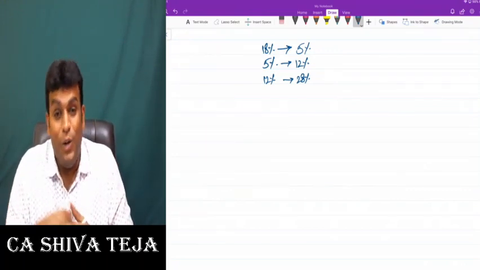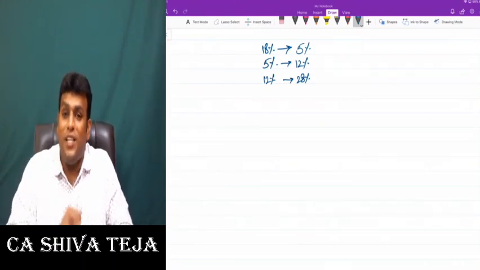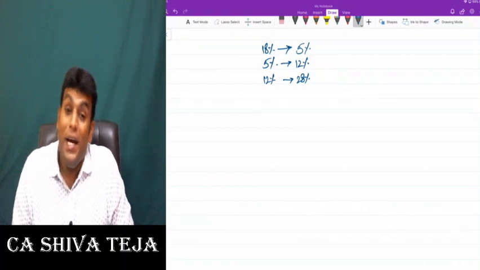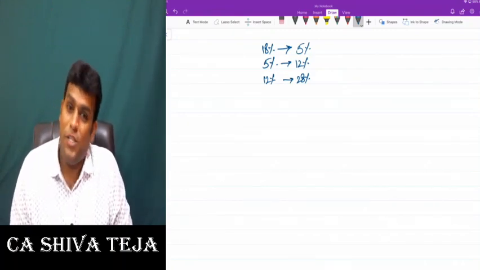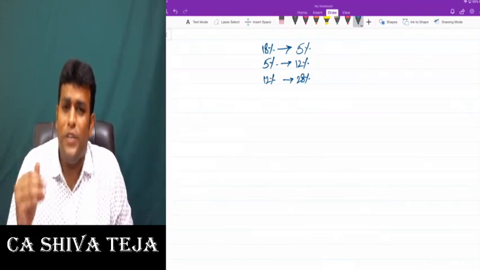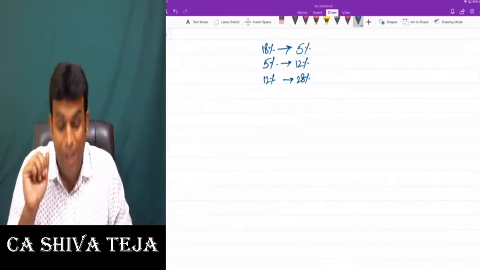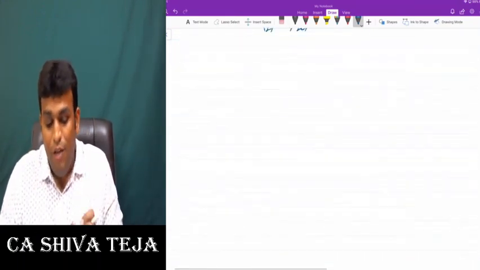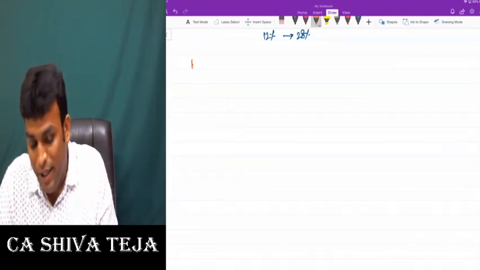Correct or not? You would have definitely observed that a lot of times changes happen to GST law, especially related to rates of GST, based on the impact in society, based on the impact it is creating on a real-time basis. A lot of times the government alters the rate of GST. Correct, my dear friends? Now, whenever I say some change related to GST law, listen, my dear friends.